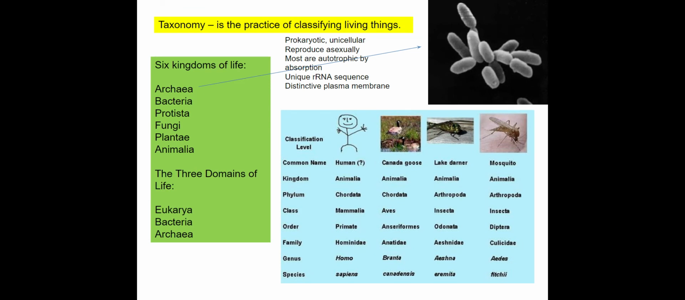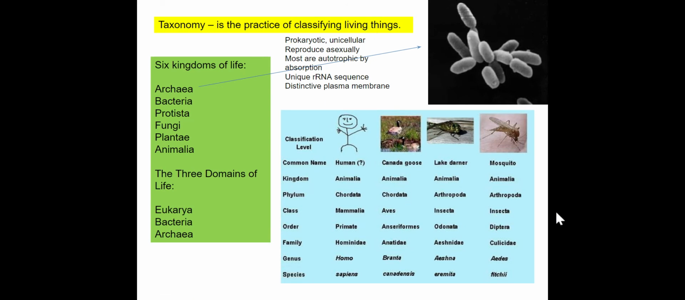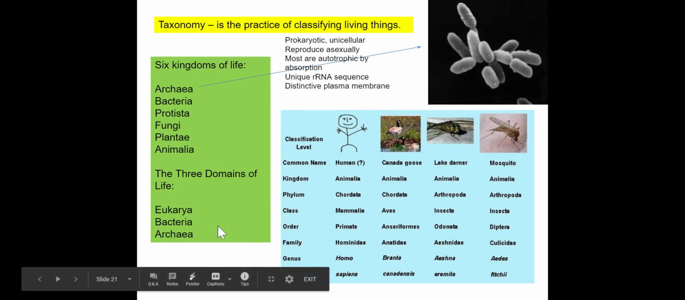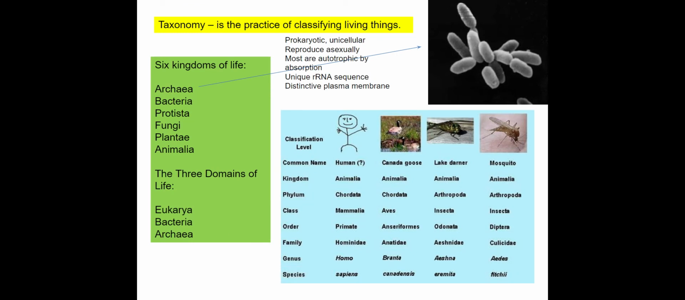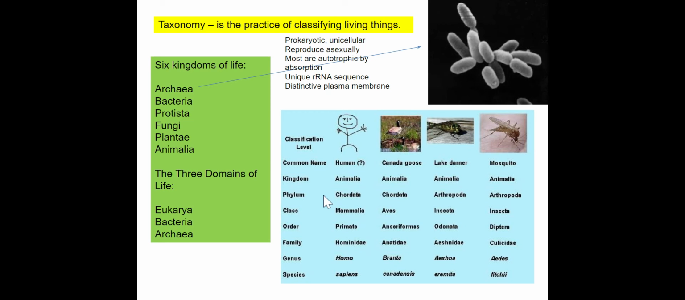Here's a quick review for you of our kingdoms, domains, definition of taxonomy, and then here's an example of some classifications. So they're starting here with the kingdom, and so domain isn't listed for these, but common name is listed across the top, and then it shows you as you go through. So kingdom, they're all part of the Animalia kingdom. Phylum changes between the goose and the human, and the mosquito and the lake darner.